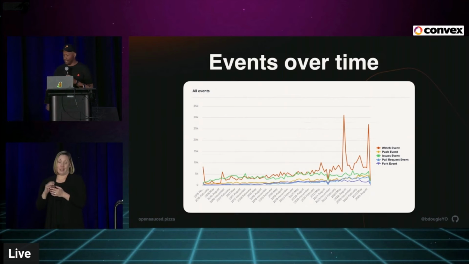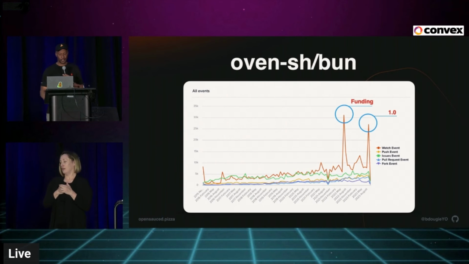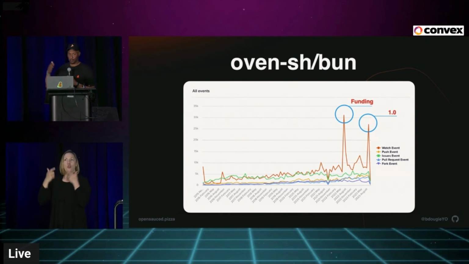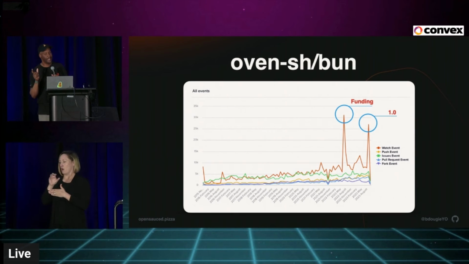This is actually a chart of those same projects, but breaking out by events. And these here are 2 events from one project, which is Bun. They had 2 large marketing events, basically. One, they took funding. The other one was 1.0. And they were about a year apart. Again, this is just context.